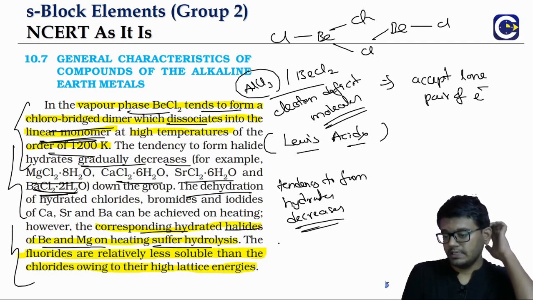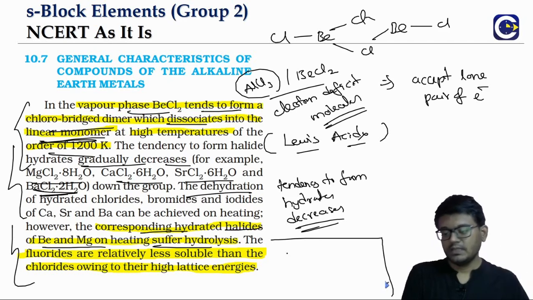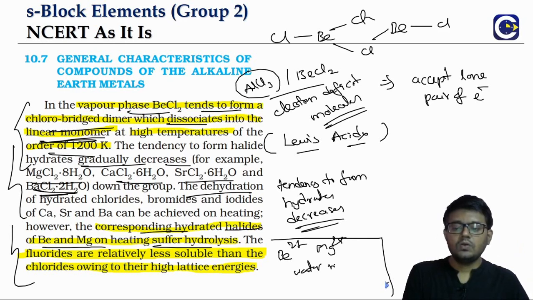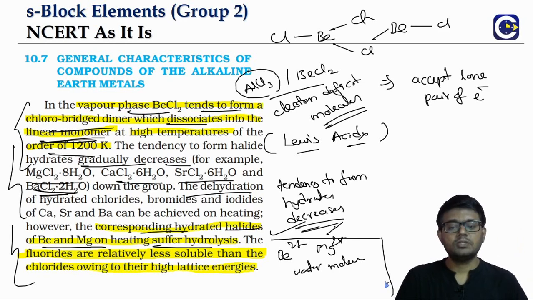Hydrolysis means what? In ionic equilibrium we have studied it. The respective ions will react with the water molecules, which means beryllium 2 plus will react with water or Mg2 plus will react with water. So this is about the difference between beryllium and magnesium. Remember, we have said in the second group, yes, beryllium will have quite different properties from other elements, but magnesium also sometimes will have different properties.